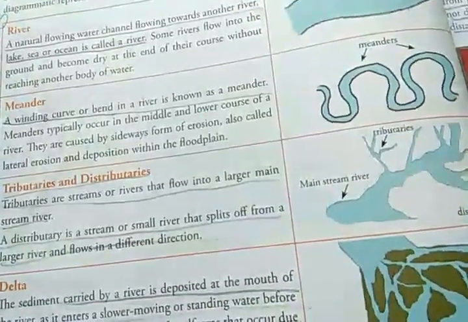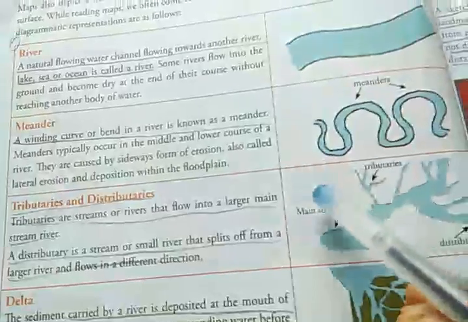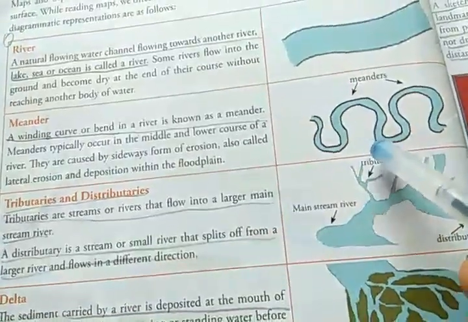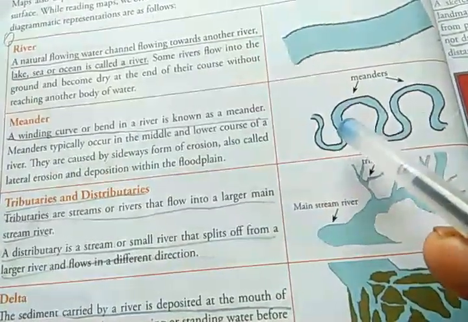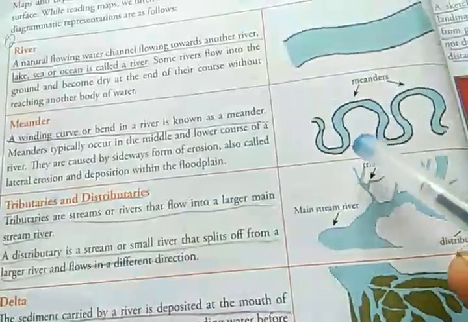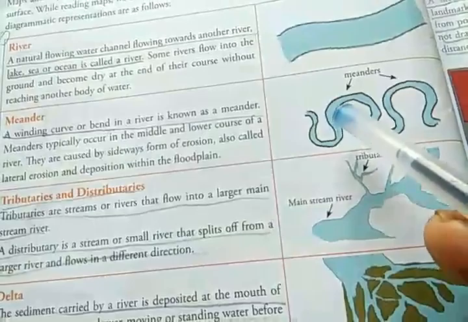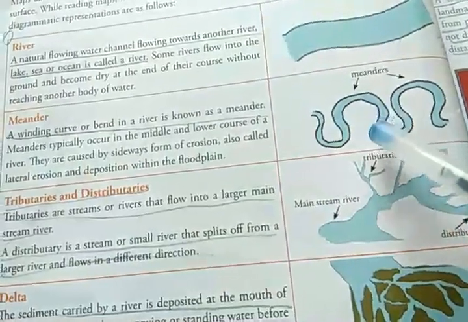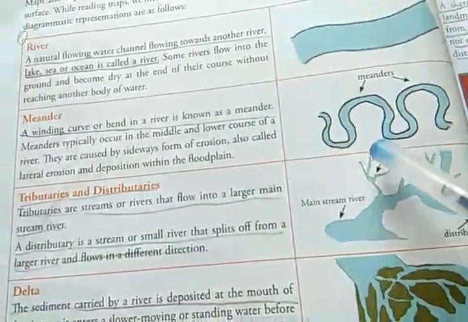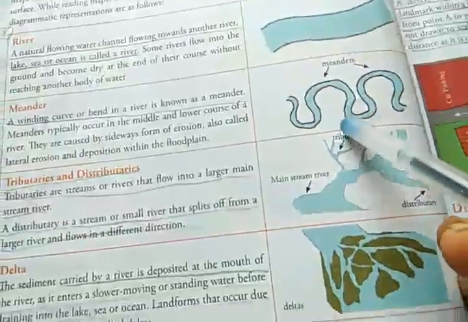When they get deposited, they obstruct the flow of river water, and the river changes its course and takes a U shape or a winding curve. In this way meanders are formed. So this is the diagram, and here is the definition.